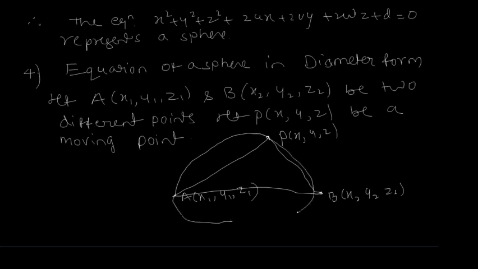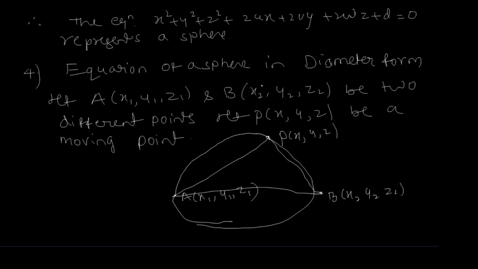Okay, so now this is the equation of a sphere passing through 2 points A and B, where AB is the diameter of this sphere, and this sphere is passing through this diameter. Therefore it is called the equation of a sphere in diameter form.